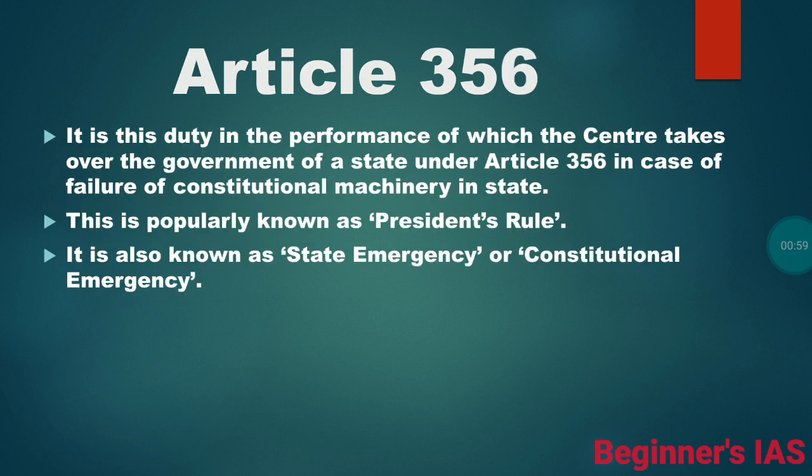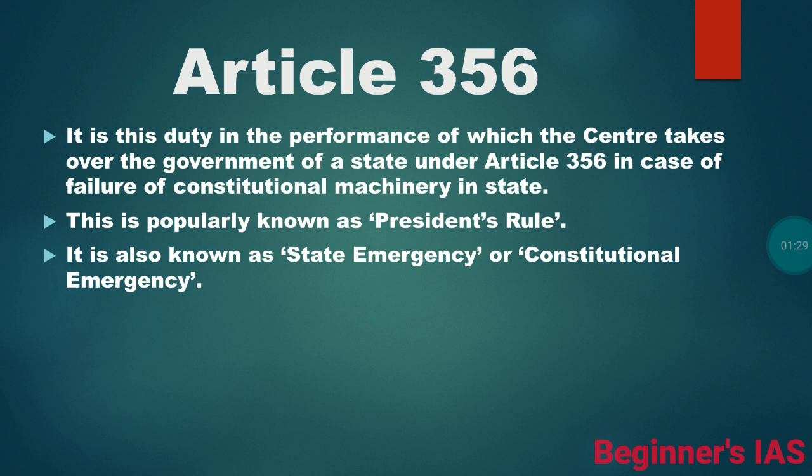And then Article 356. It is the duty in the performance of which the Center takes over the government of a state. Under Article 356, in case of failure of constitutional machinery in a state, that is, under Article 355, the Center monitors whether the state governments follow the Constitution or not.